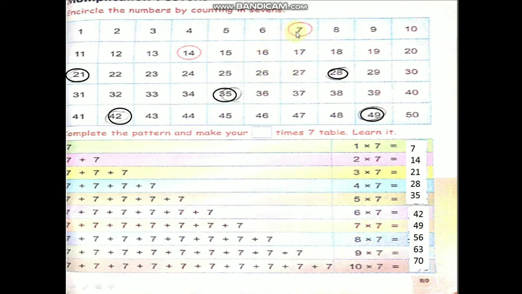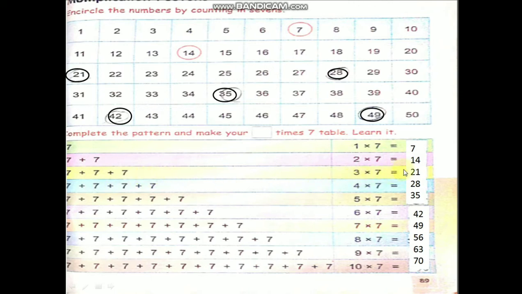7 table. 7 1 ja 7, 7 2 ja 14, 7 3 ja 21, 7 4 ja 28, 7 5 ja 35, 7 6 ja 42, 7 7 ja 49. Okay children, this is one method. Now complete the pattern 7 table and learn it. I told you repeated addition. Okay children, 7 1 ja 7. 7 plus 7 14, you will get 2 7s are 14, like that. Okay, 7 3 times if you add you will get 21.